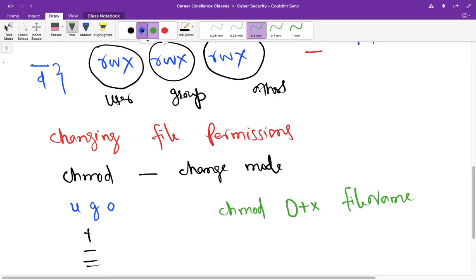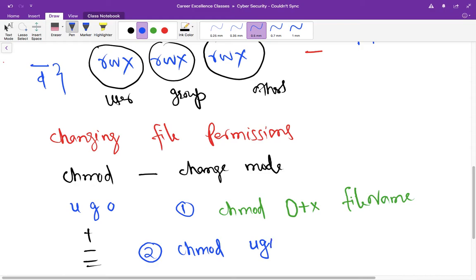Let us take another example. This was the first example, now the second example. In this case, we are taking all the permissions at once. So for that, you have to use chmod, and this is the command you always have to use. But you want to take out or revoke permission for every user.